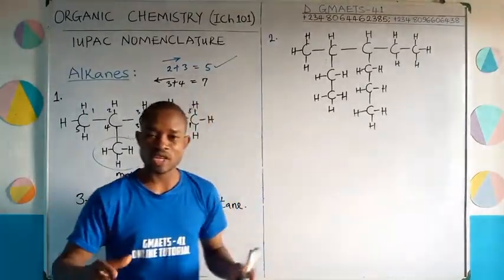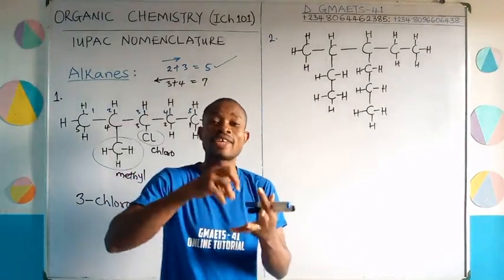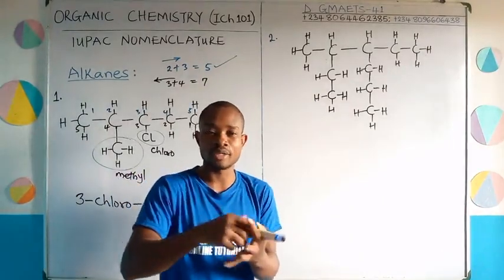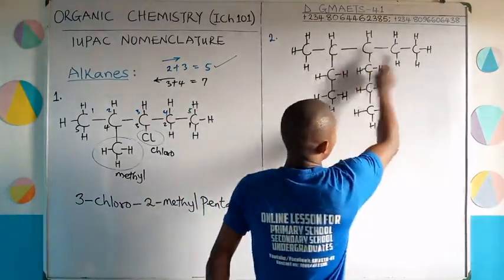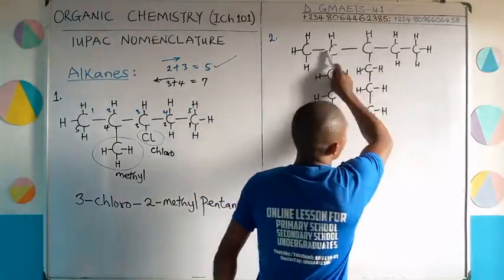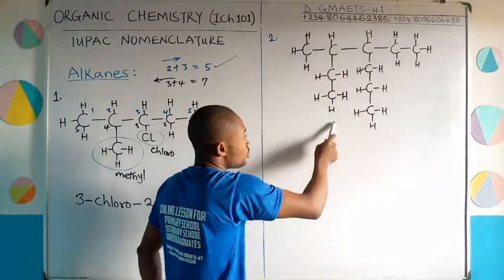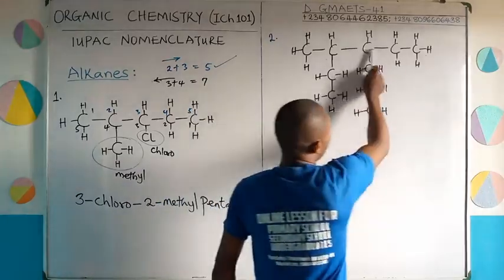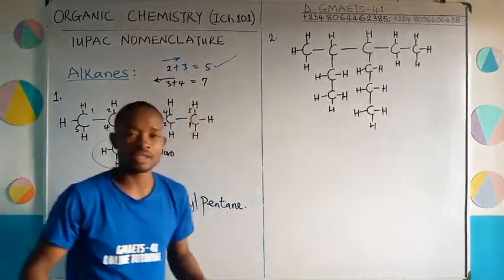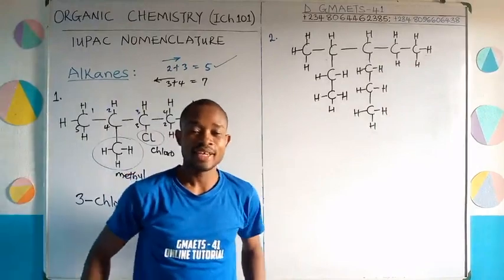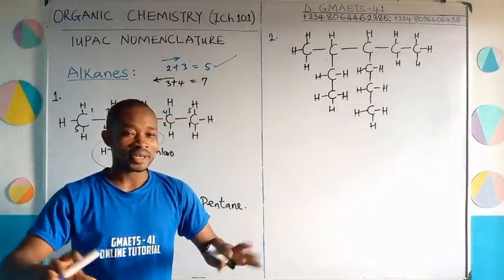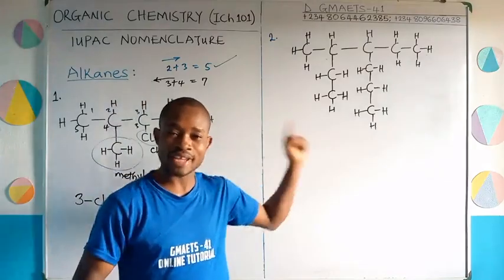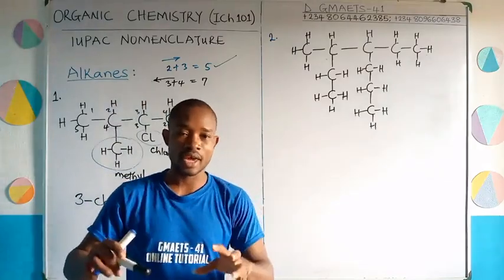And that is what we refer to as the functional group of alkanes: single bond. You can see that along this straight chain, between any two carbons, you have one line between them, single bond. Along this branch, the same thing, single bond. This branch, single bond. What about this? Single bond. That is why this is an alkane. Alright, that's good. Now we've been able to identify that this is an alkane.